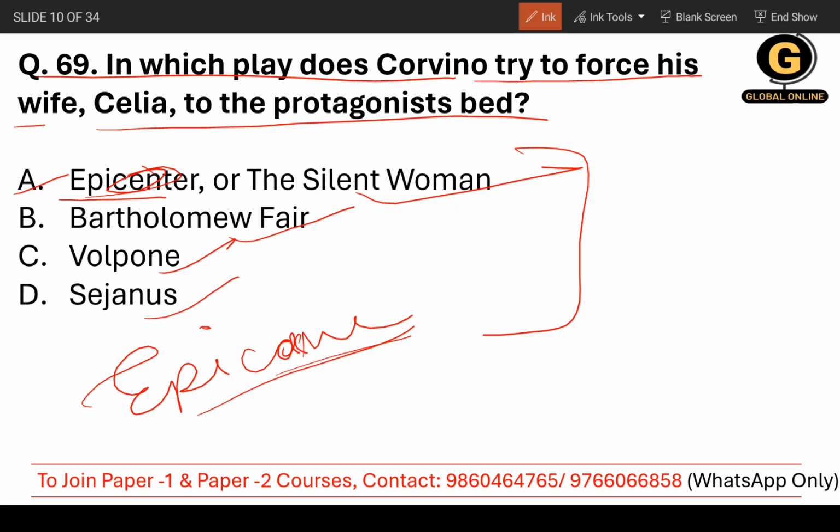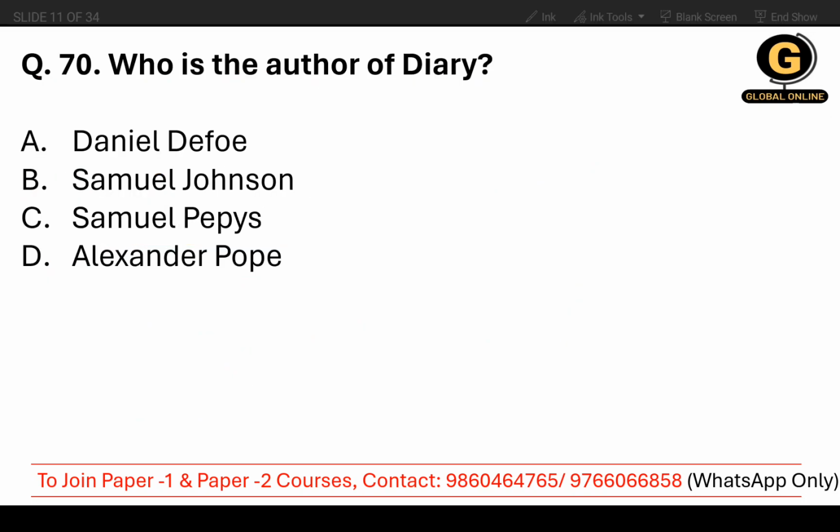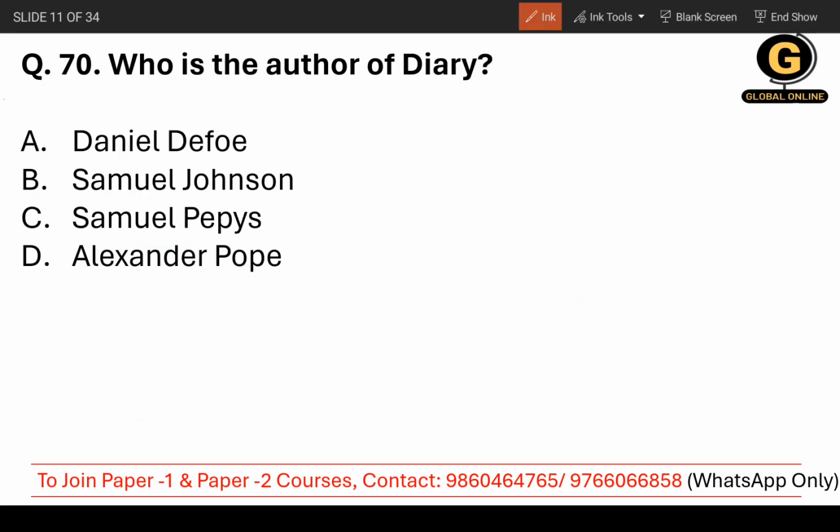Now you need to know that in Volpone, Corvino was actually trying to force his wife Celia to go to bed with the protagonist, and it was ruthless and also very derogatory. Now the correct answer is C. Okay, question number 70. Who is the author of the Diary? It's very easy. Of course, Samuel Pepys, right?